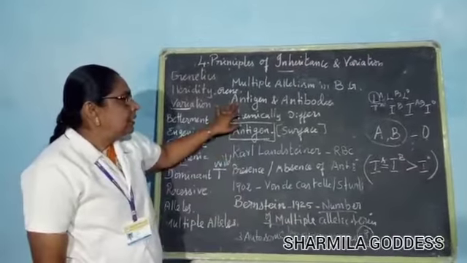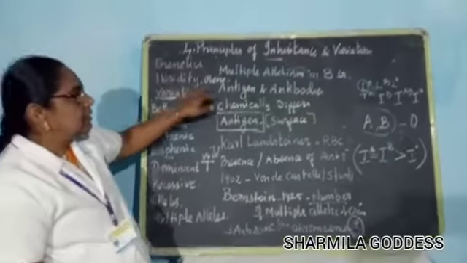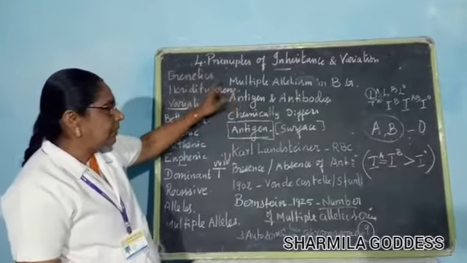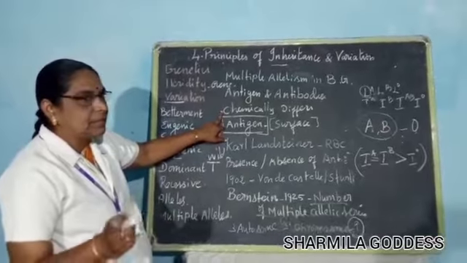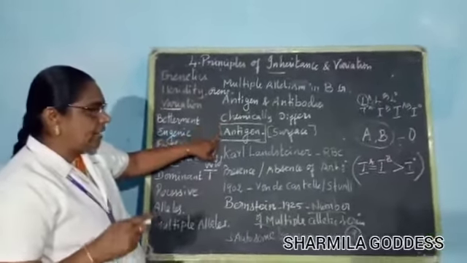Here we have antigens and antibodies. About these antigens and antibodies we have to learn, then only can we understand multiple allelism. The blood differs from person to person chemically. The chemical difference is caused by the antigen.